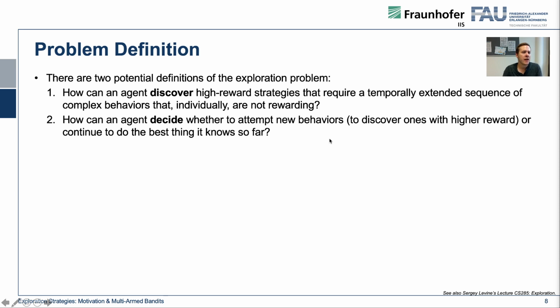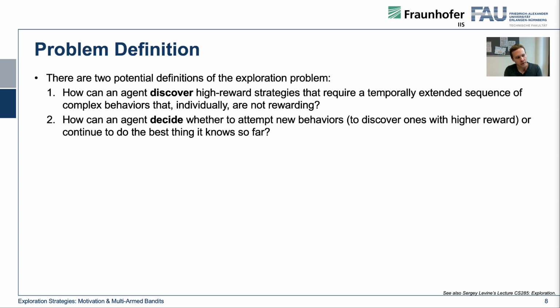The first one: how can an agent discover high rewarding strategies that require a temporally extended sequence of complex behaviors that individually are not rewarding? So this is always the problem. We have to select actions for a long time without getting positive feedback, maybe even getting negative feedback, in order to get some real treasure at the end.